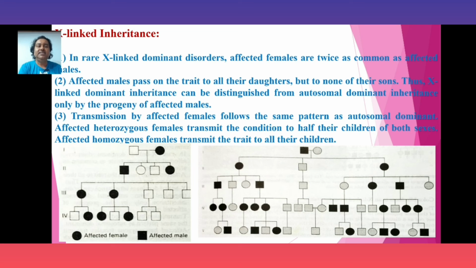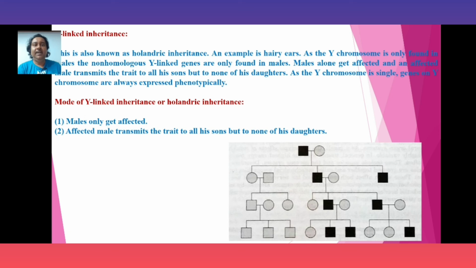Affected heterozygous females transmit their condition to half their children of both sexes. Affected homozygous females transmit the trait to all their children. Now, the Y-linked inheritance, this is also known as holandric inheritance. An example of holandric inheritance is hairy ears.